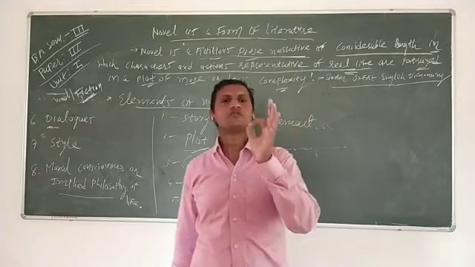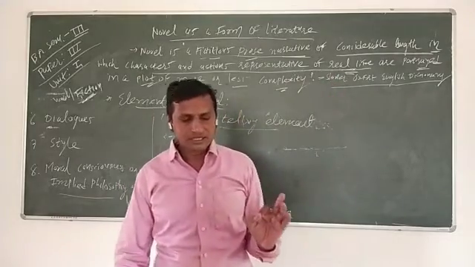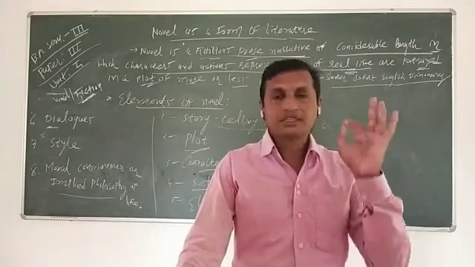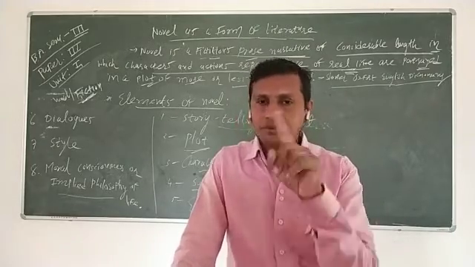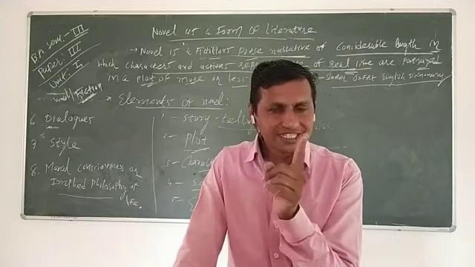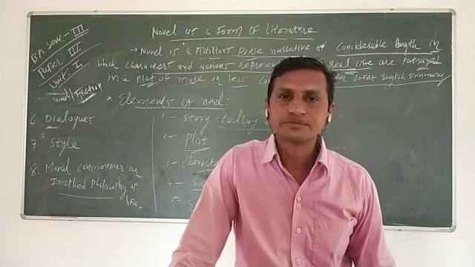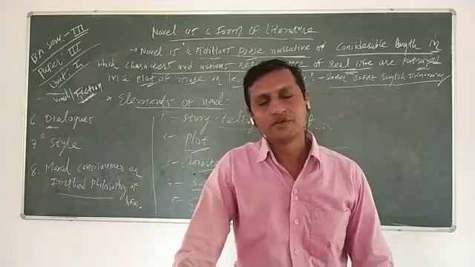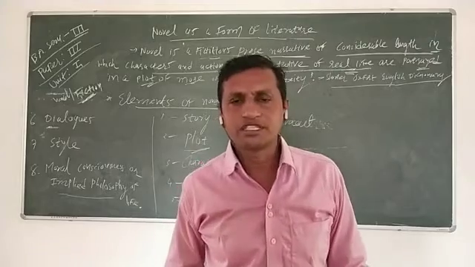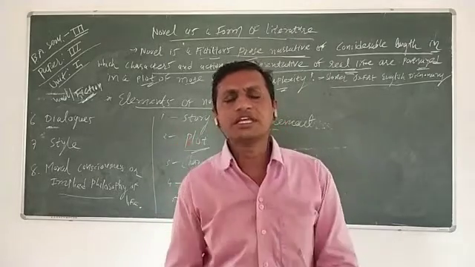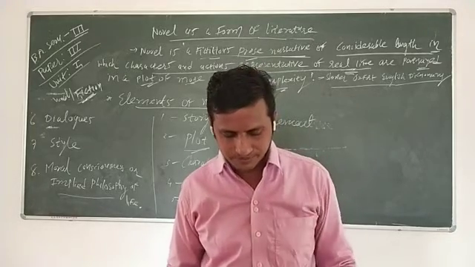Novel is a picture of real life. We have to know about it. A picture of real life, and the manner and the time in which it is written. If it is written in the 18th century, it expresses the picture of the 18th century. If it is written in the 19th century, or the 20th century, or now in post-modernism, meaning the 21st century, it expresses the real picture of a particular time, in the words of Clarissa Reeves.